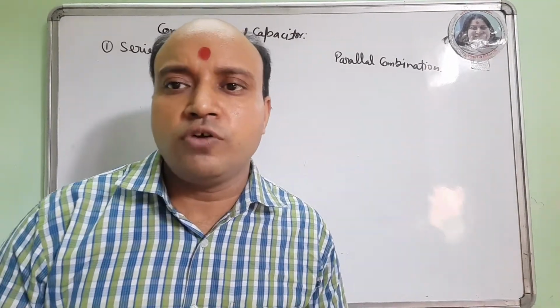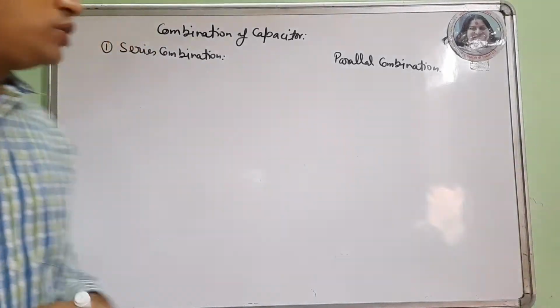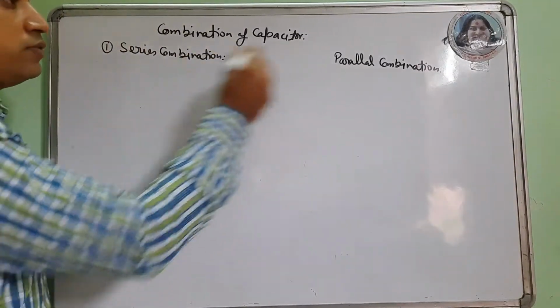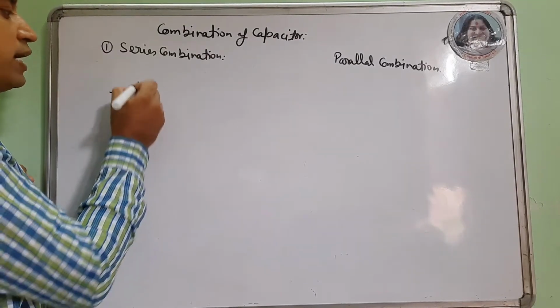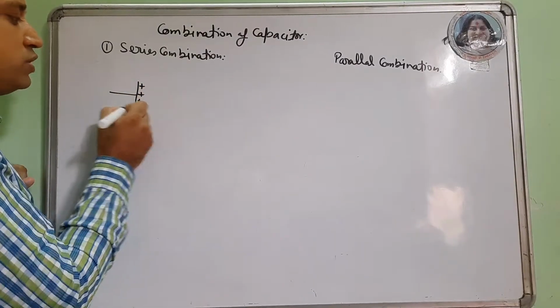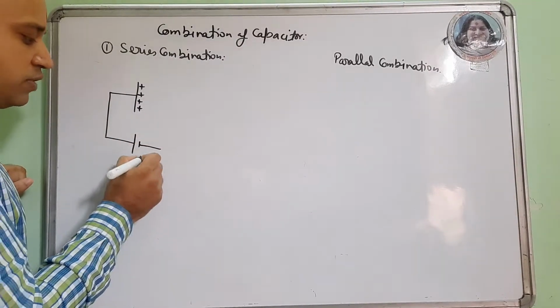Next is combination of capacitors. In combination of capacitors we are taking two cases. One is called series combination, the other one is called parallel combination. Series combination means when one plate of a capacitor is connected to the positive terminal of a cell, suppose it is having voltage V,